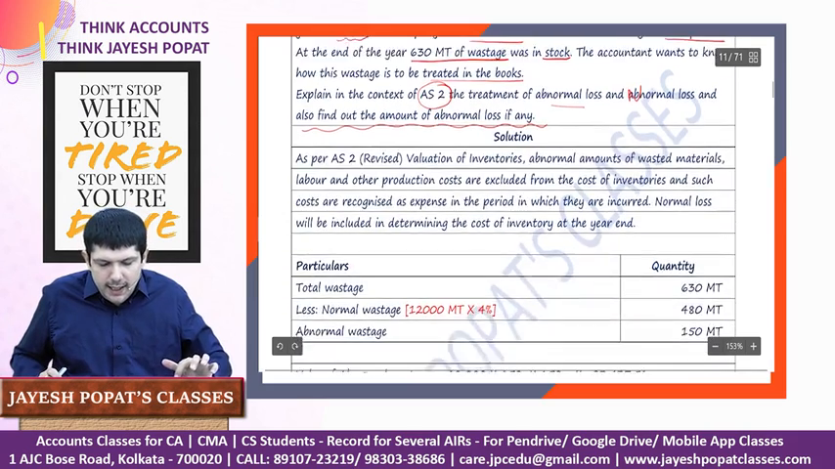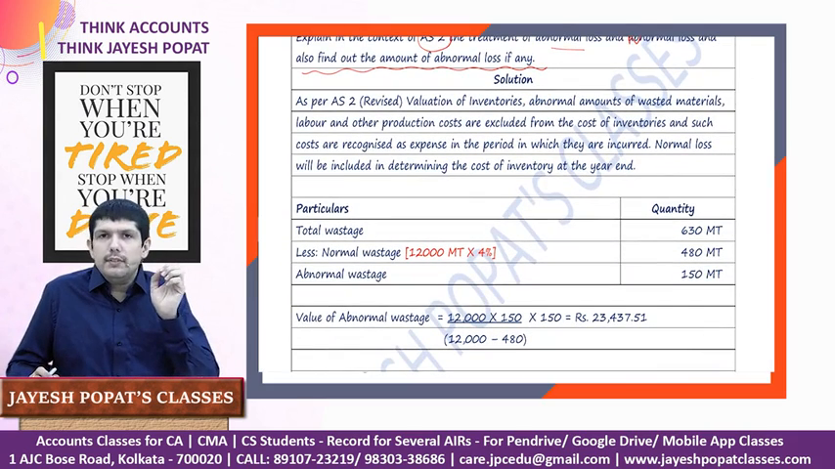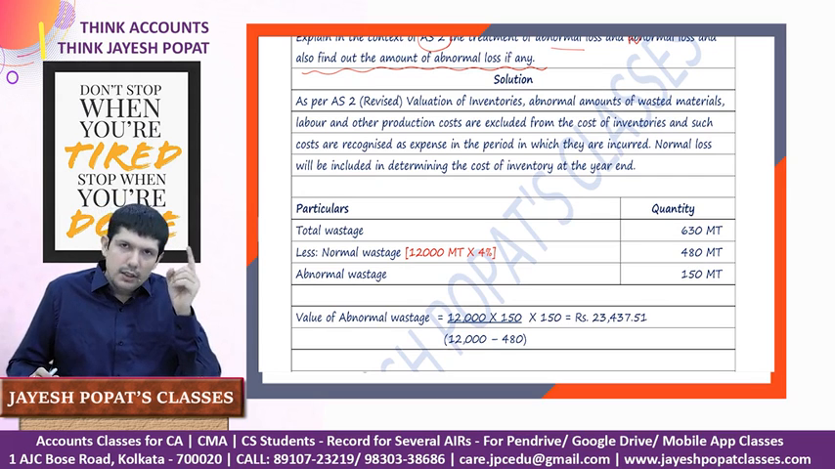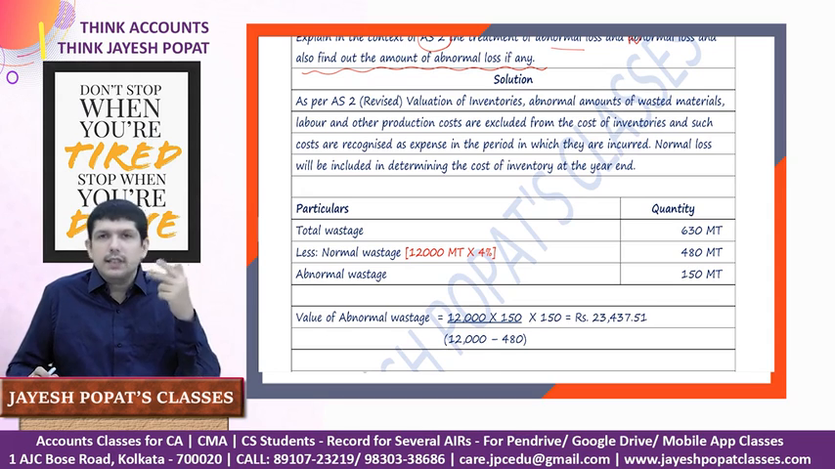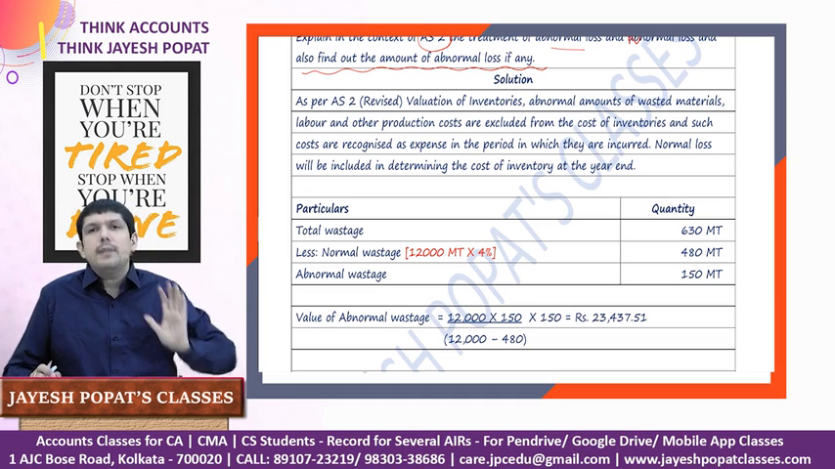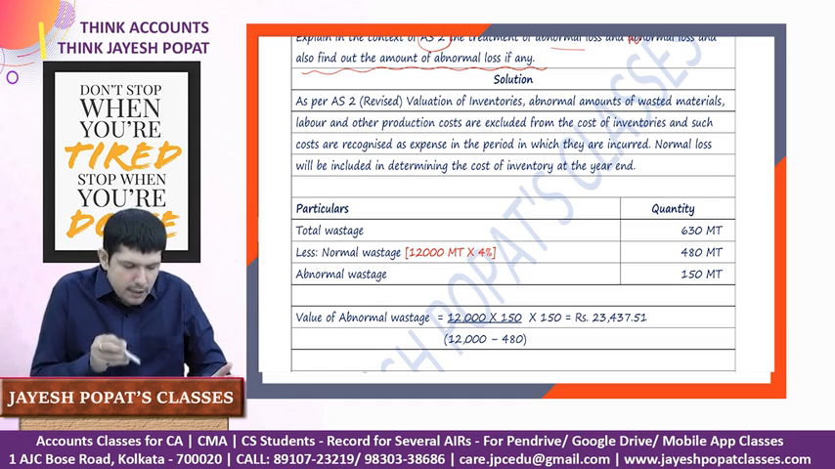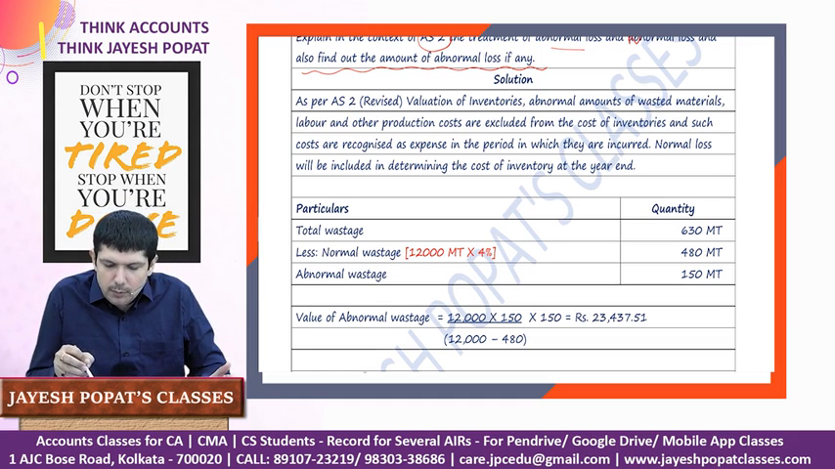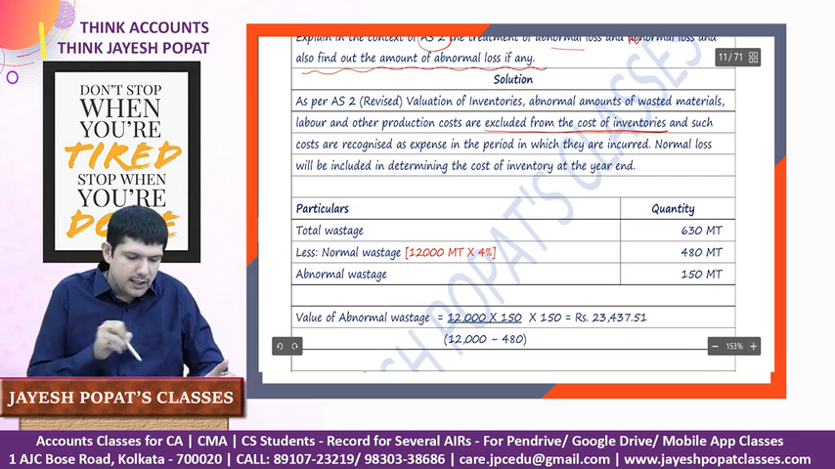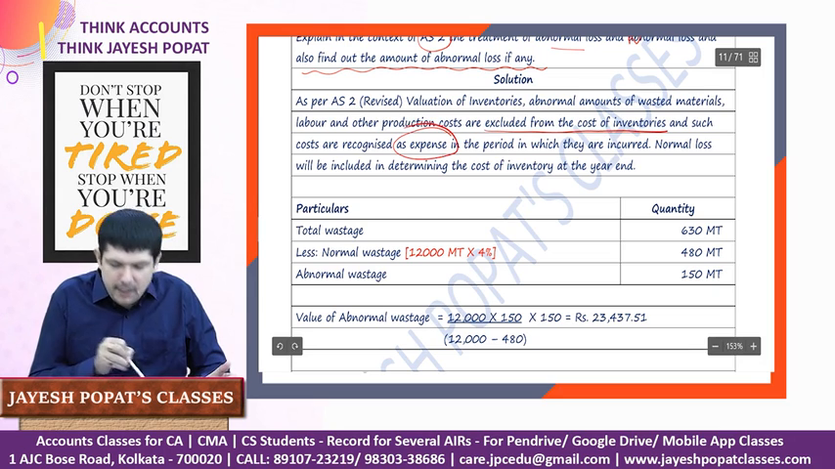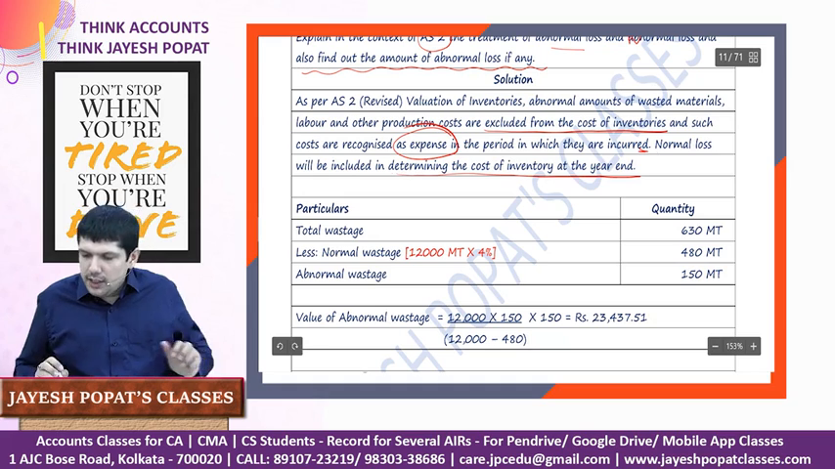So in any AS based question, we already know that it has to be divided into three paragraphs. In the first paragraph we'll have to state the requirement of the particular standard. The second paragraph will be our analysis of the case which has been provided to us, and in the third paragraph there should be a conclusion as to what is the treatment according to the standard and based on the facts of the case. So we'll say, as per Accounting Standard 2, Valuation of Inventory, abnormal amount of wastage of material, labor, and production overhead are excluded from the cost of the inventories, and such cost is recognized as an expense in the period in which they are incurred. Normal losses will be included in determining the value of the inventory.